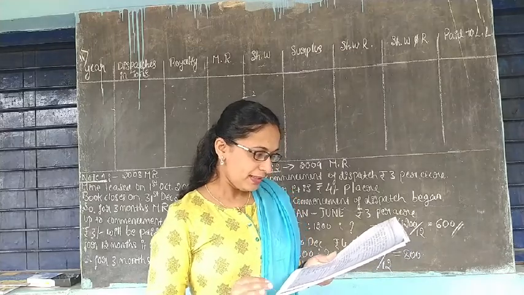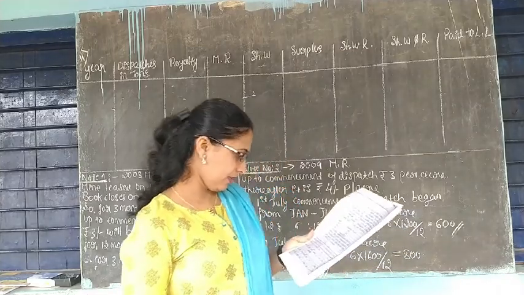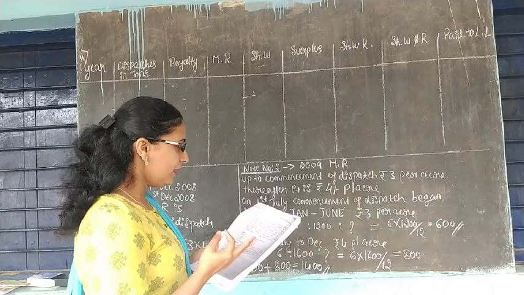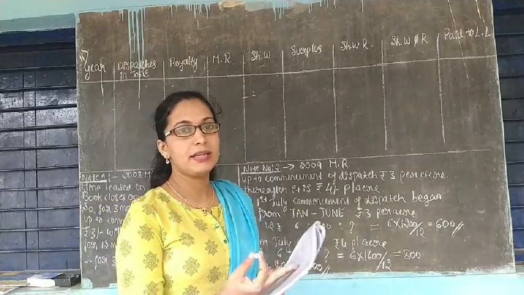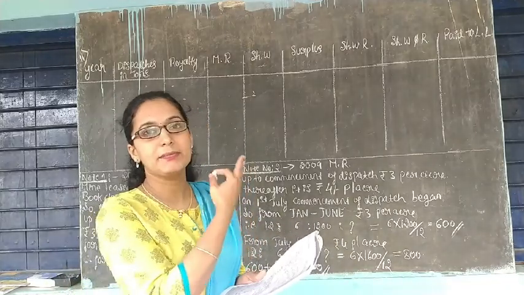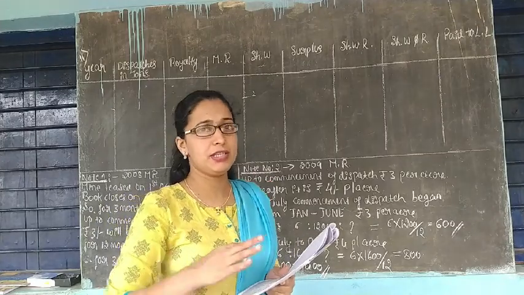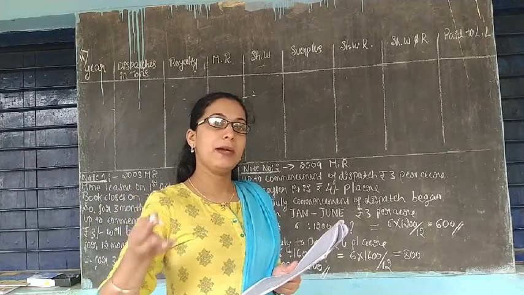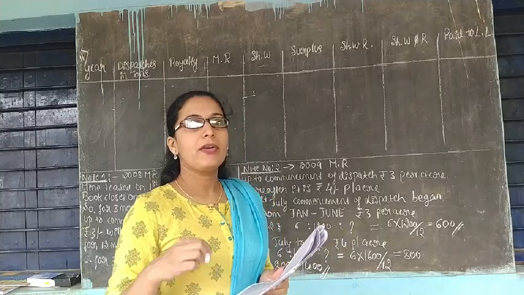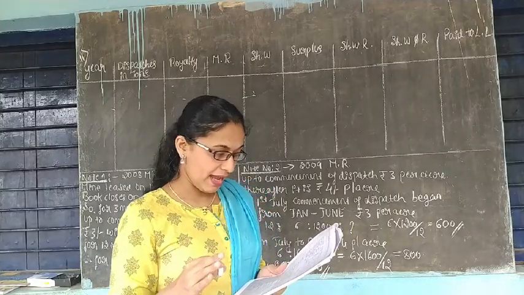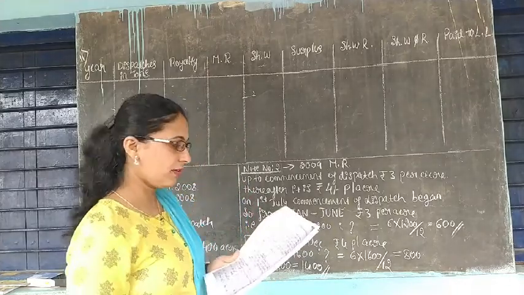The analytical table begins from 2008 because the lease was taken in 2008. The output comes in 2009, but it starts from 2008.